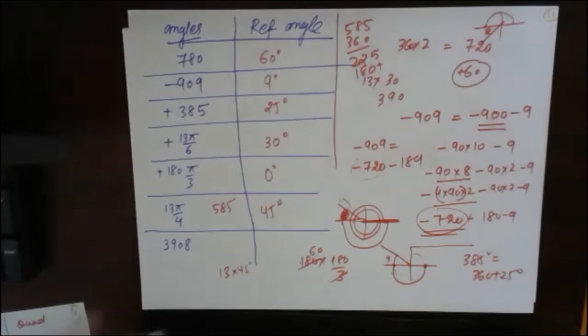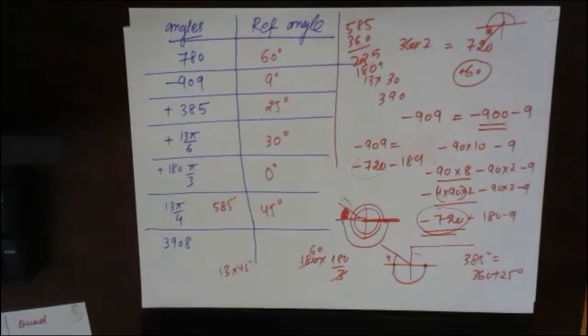I will explain 3909 also. Both of you are correct. Very good. I will explain the last one also. First you copy this one. Correct, Vignesh. Very good.